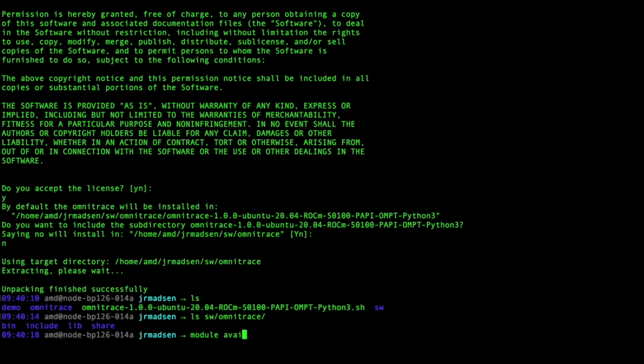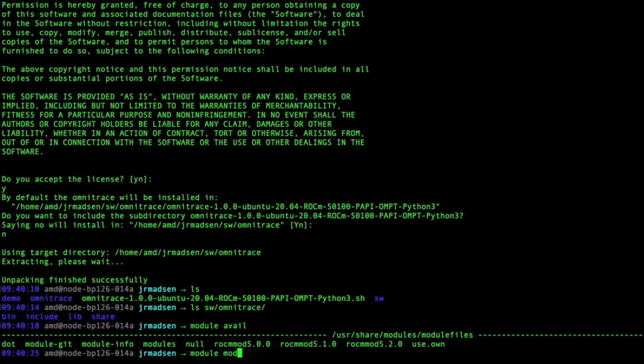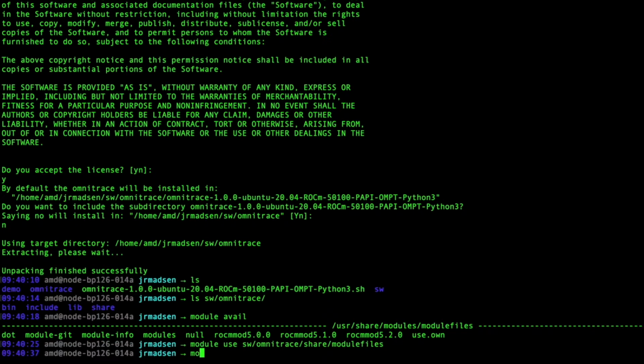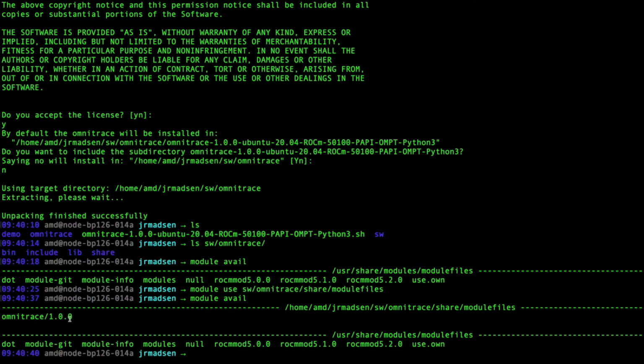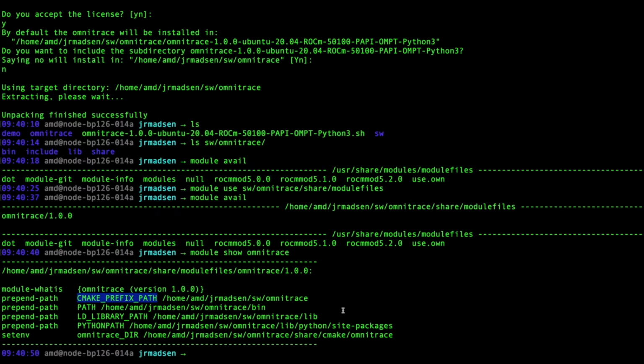If you have modules, you can use module use software Omnitrace share modulefiles. You can see now that we have a module file for Omnitrace. Alternatively, if you don't have environment modules, you can source the setup-env script.